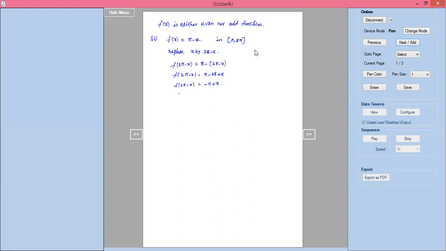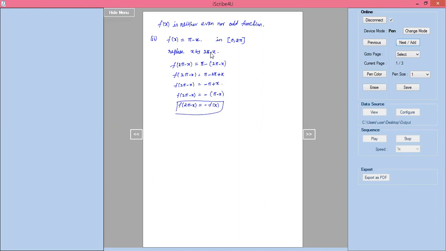Now I can write f of 2 pi minus x equal to, taking minus outside, minus of pi minus x. What is the value of pi minus x? You can look here, it is nothing but f of x. So f of 2 pi minus x equal to minus f of x.